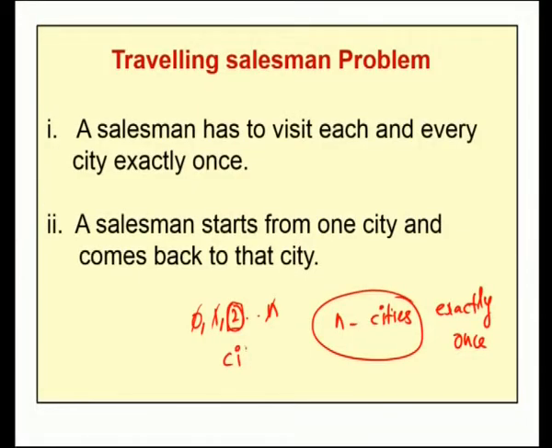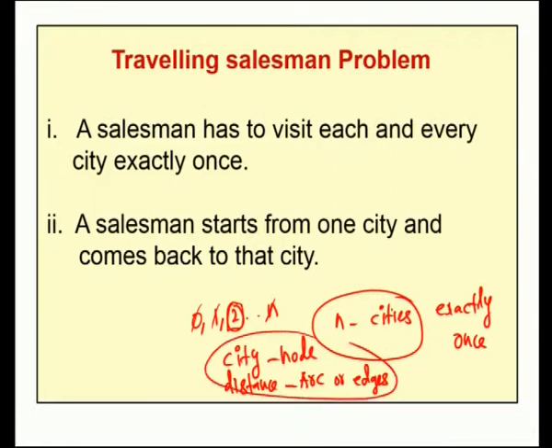In this traveling salesman problem, we treat the city as a node and the distance between 2 cities as an arc, or edge. Then the traveling salesman problem can be considered as a network problem. By converting cities into nodes and distances into arcs, the given traveling salesman problem can be converted into a network problem. Now, we are in a position to solve this network problem by using certain techniques.